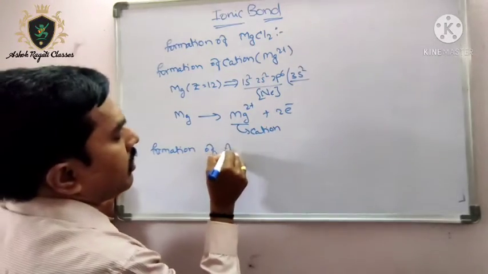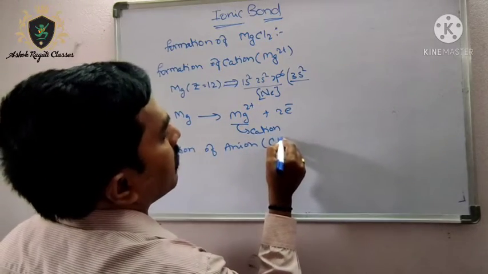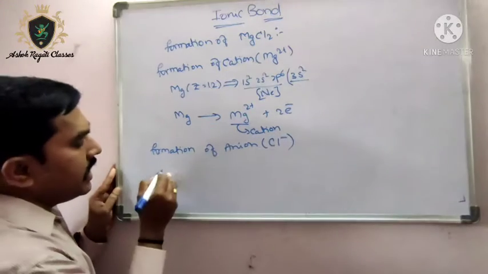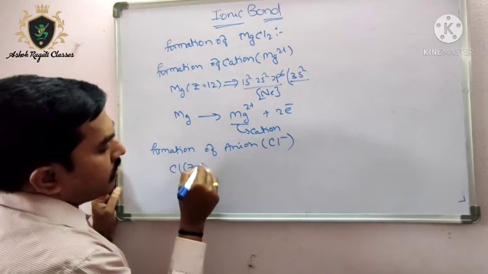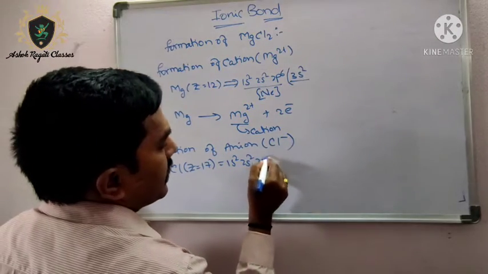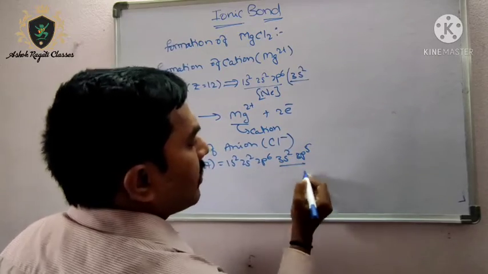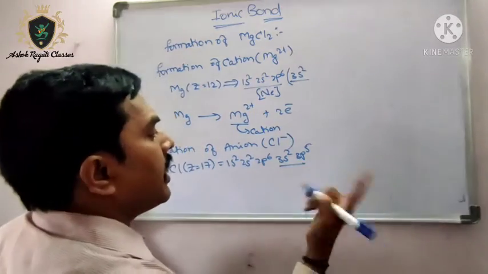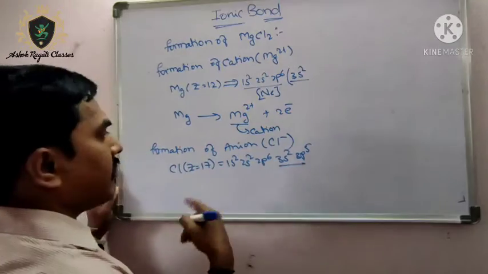Formation of anion. Which anion is it? Chlorine only. Chlorine, atomic number Z = 17, electronic configuration 1s2, 2s2, 2p6, 3s2 and 3p5. So 7 electrons are there. If it gets 1 electron, it will attain stability. That's why it tries to get 1 electron.